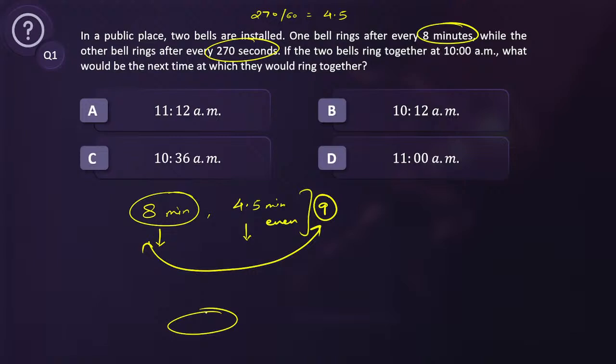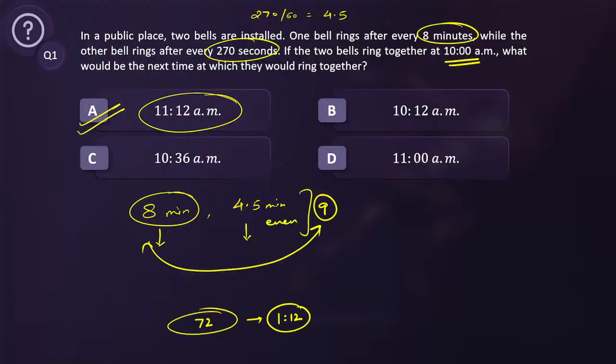Which is the common multiple of 8 and 9? All of you can write it in the chat box. So the common multiple of 8 and 9 is 72. So the first time, after 72 minutes, they will ring together. 72 minutes means 1 hour, 12 minutes. So 1 hour, 12 minutes after 10 o'clock will be your answer, that means at 11:12 a.m. the two bells will ring together for the first time. Okay, right? So this is your answer.